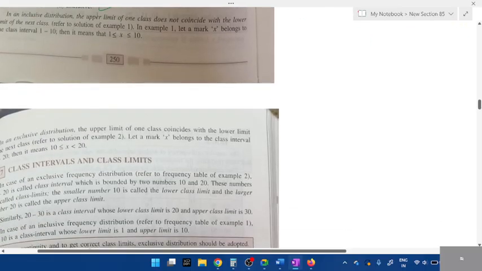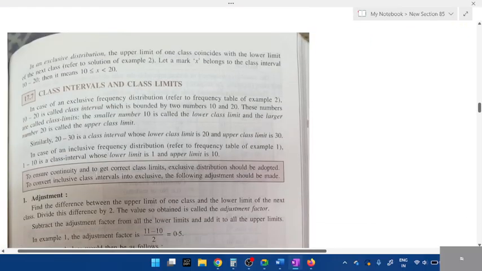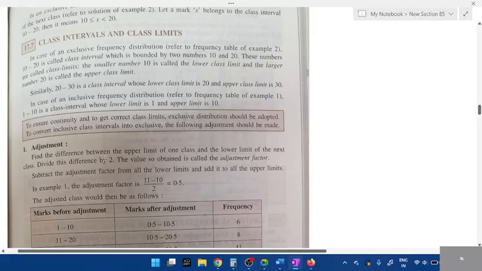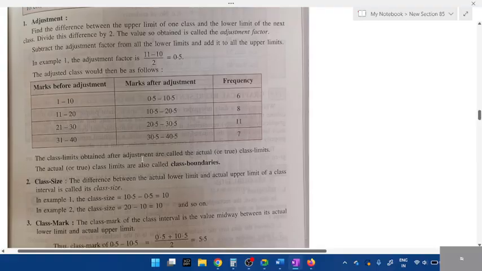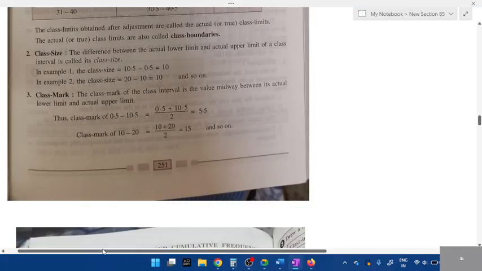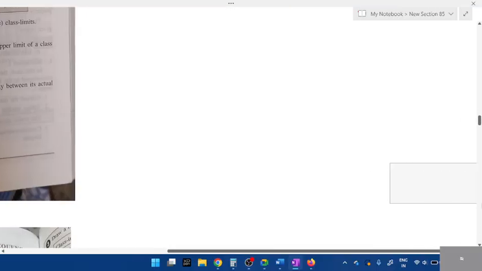Remaining will continue tomorrow. See, there's a lot to study. Can you see class interval and limits, upper limit, lower limit? They are given. All this I'll explain tomorrow. It's a very lengthy concept. Okay, but it's easy. In between, if you skip any 1 or 2 points, it's going to be tough.